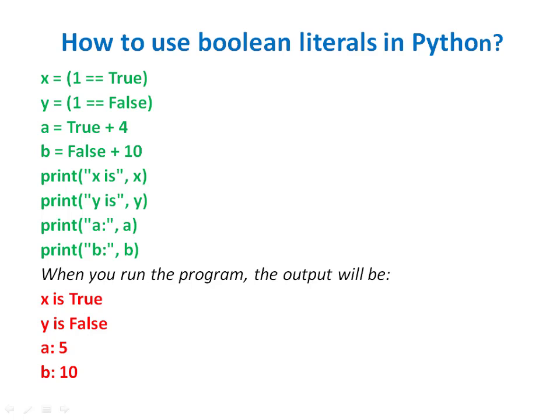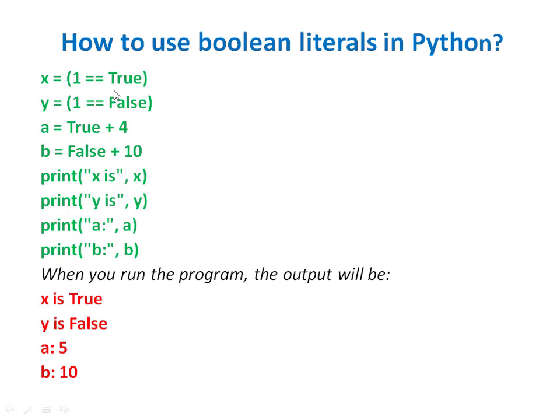We have the first statement as x is assigned 1 is equal to true. The double equality operator means we are equating the LHS and RHS, whereas the single equality operator is for assignment. So here 1 is equal to true. This statement evaluates to true because the value of 1 is true and true is 1 interchangeably. Then y is equal to 1 is equal to false, we are equating 1 and false. a is equal to true plus 4, b is equal to false plus 10. We are going to print the value of x, y, a and b.